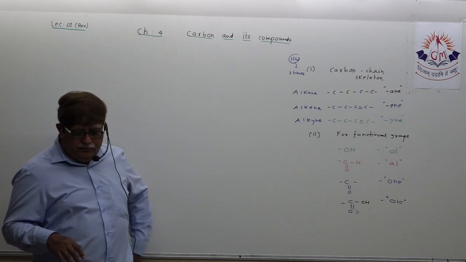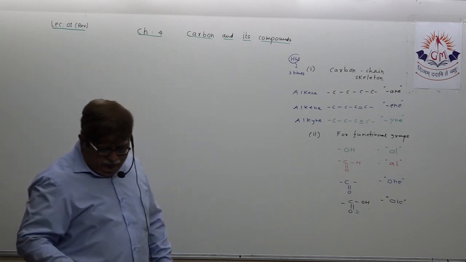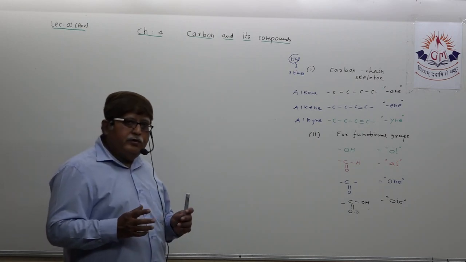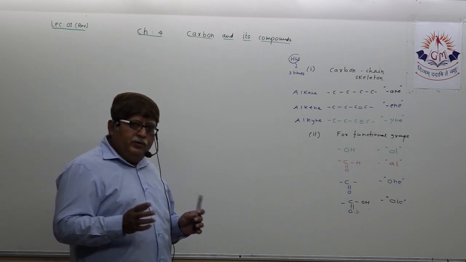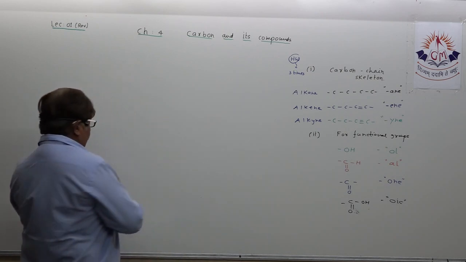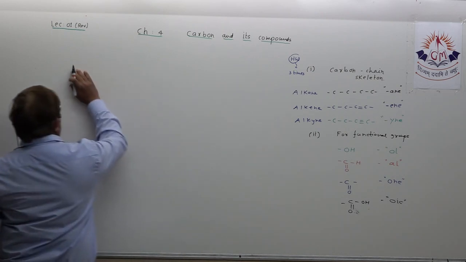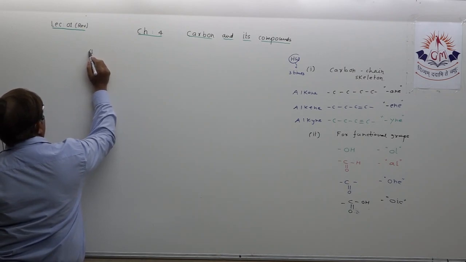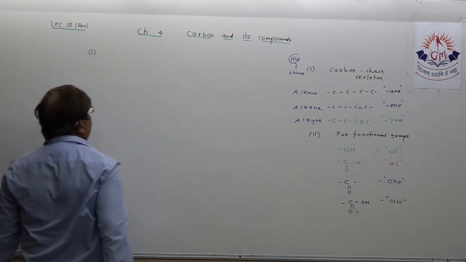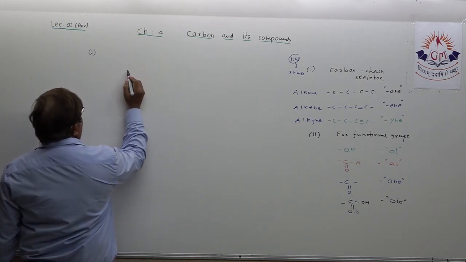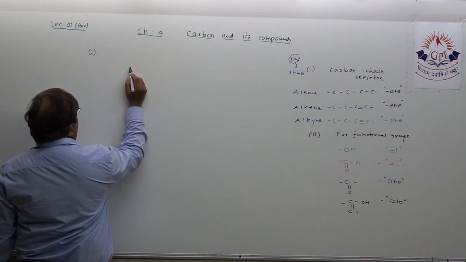That is your second homework. Okay, see, I am drawing the first carbon skeleton, meaning organic structure, and let us try to name it. Okay, please draw with me the first one. Okay, keep the basic rule in your mind. I am drawing it.